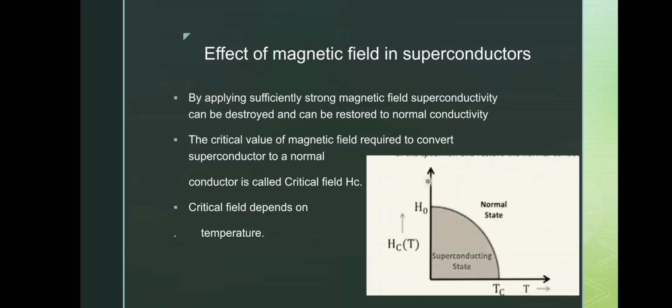And there is a relation between the critical field and the critical temperature. They are almost inversely proportional. So what happens at higher temperatures, the field required to convert a superconductor back to a normal conductor is lesser. The graph shows that there is an inverse exponential relation between the critical temperature and the critical field.